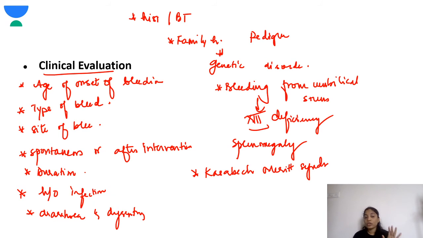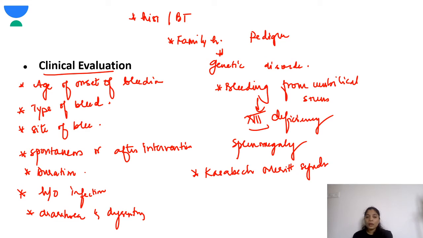Type of bleeding could be an ecchymotic patch, or a muscle bleed, or petechiae, right? So that's the site of bleeding. Is it a superficial bleed, or a deep bleed? That is very important. Is it a spontaneous bleed, or is it after an intervention, after surgery, or after trauma? So that is very important. Duration of bleed is again very important, right?